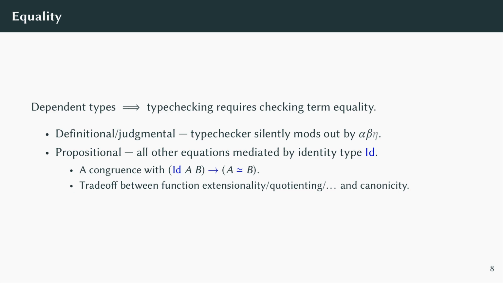These are marked explicitly in terms and are mediated by the identity type. Besides being a congruence, the most important fact about the identity type is that if two types are equal, then they're isomorphic. We can cast between those types and the casts cancel. This works all right, but the identity type has some well-known shortcomings. For example, you can't prove that pointwise equal functions are equal unless you add that principle as an axiom. But axioms don't interact well with definitional equality because they don't reduce, and for the same reason, they disrupt the proofs as programs correspondence of constructive logic.